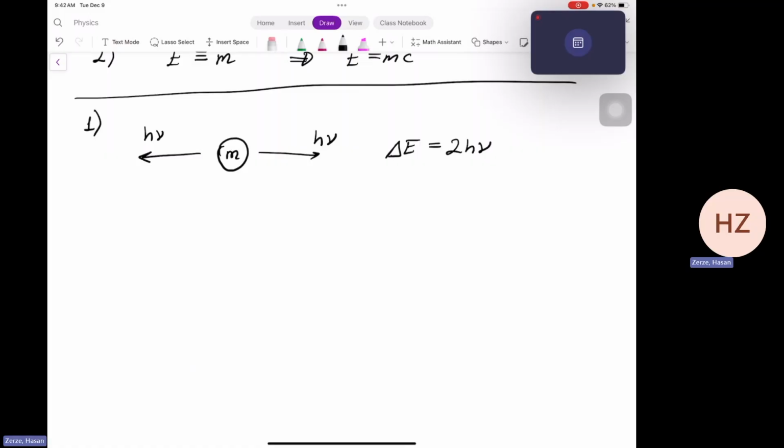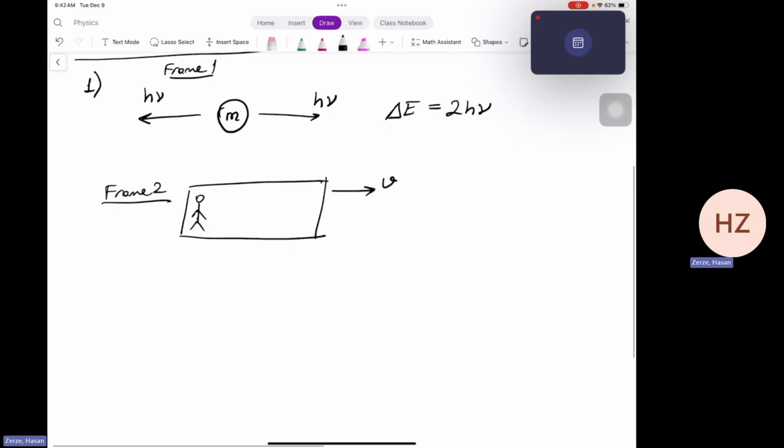And suppose another observer in frame 2, like this is frame 1, and in frame 2, suppose this is the frame of a person who is moving in a vehicle that has a velocity v.